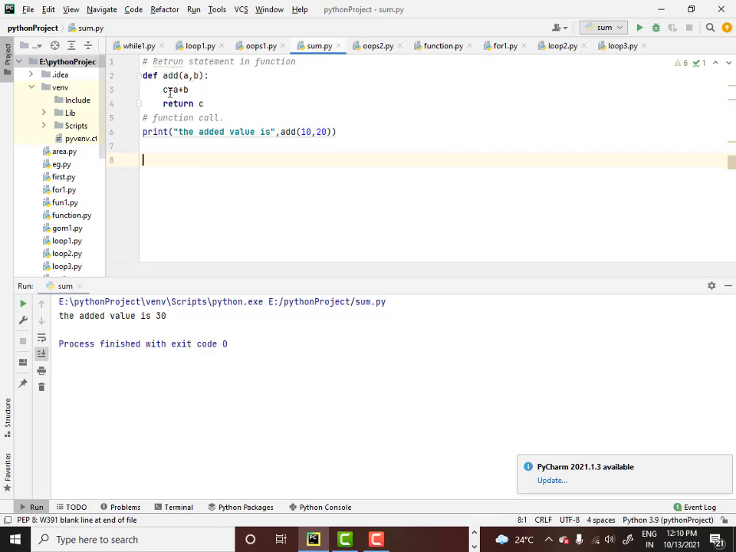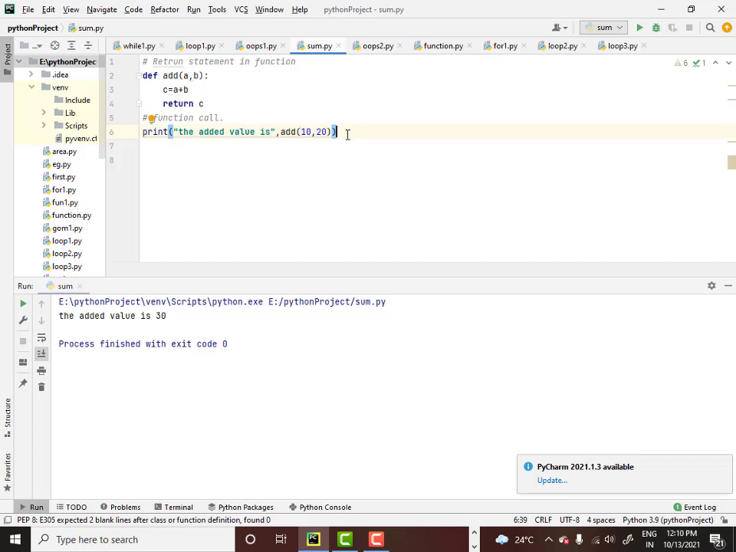So, this function is returning some value back to the place where the function was called. So, where was the function called? The function was called from here. So, this function is getting the value back from the function. That is C. So, that C will be used by the print statement and it is going to print the value of C.